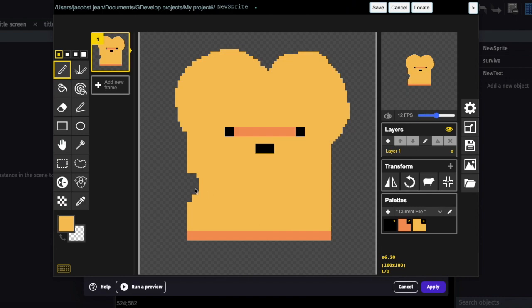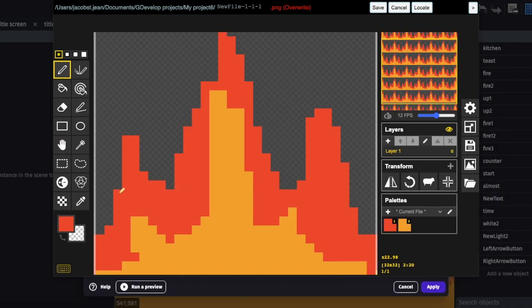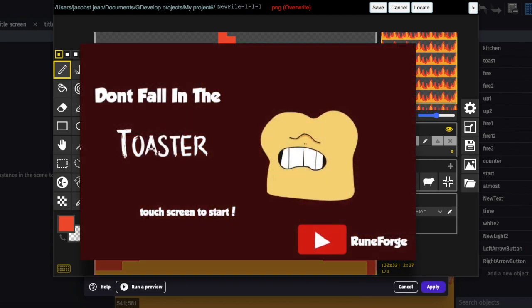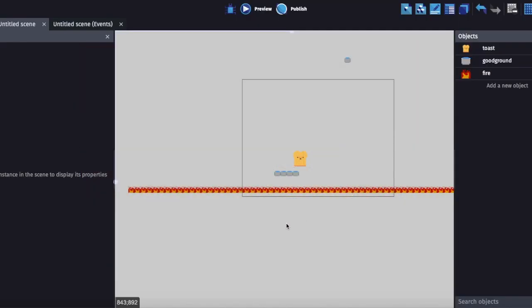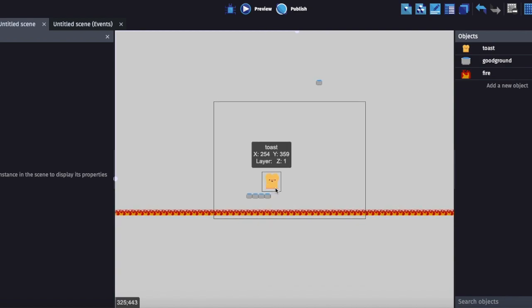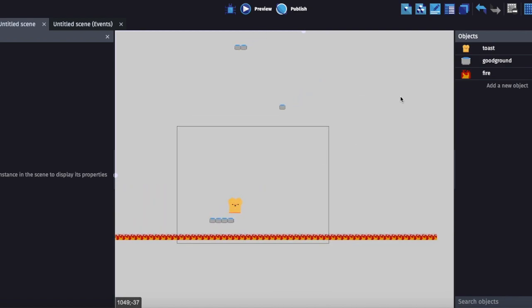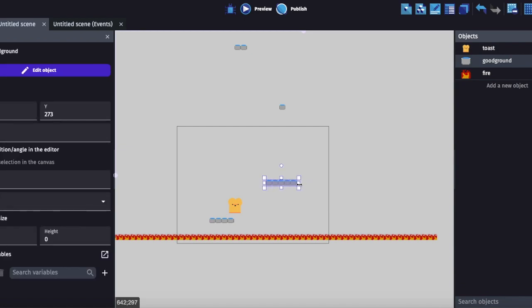I start by making some basic art and setting up the character controls in GDevelop. Then I make some art for the game in Adobe Illustrator. I set up the platforms next and make the character bounce when in contact with them. It sometimes takes a moment for the bounce to occur for some unknown reason.